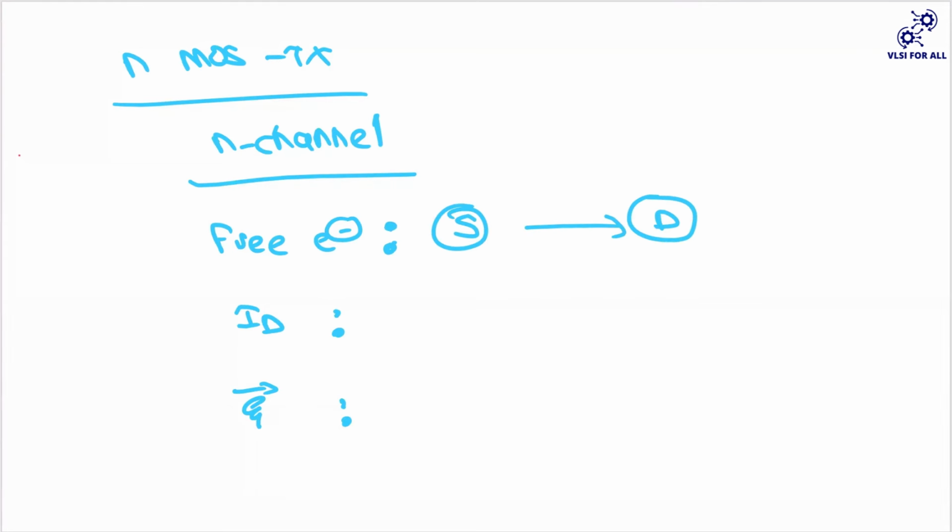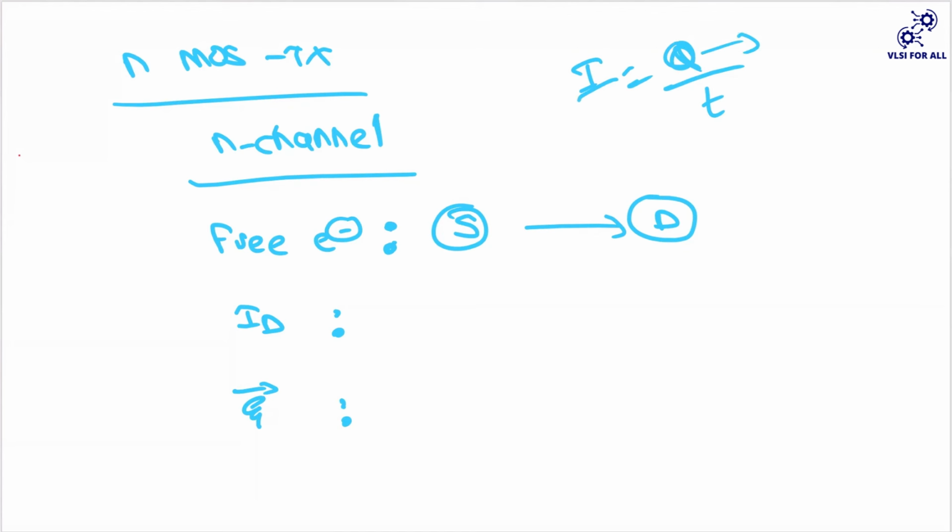In other way, you are applying some positive potential at the drain. So what will it do? It will attract the electrons. So ultimately your electrons are moving towards your drain side. So your free electrons direction is from your source to drain. And if your free electrons direction is from source to drain, your current direction has to be from drain to source because your I is equal to Q by time, right?